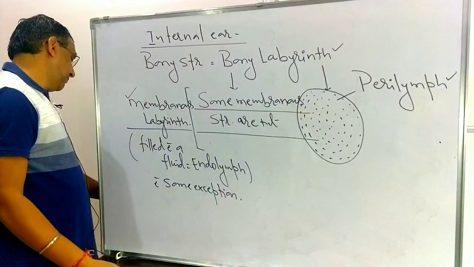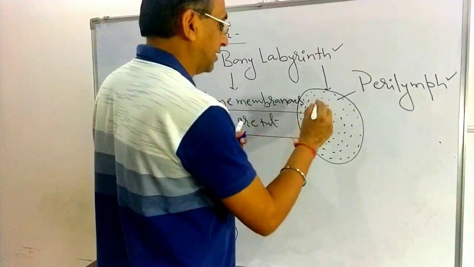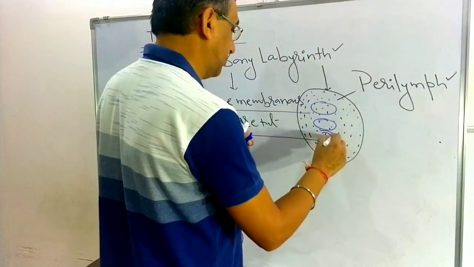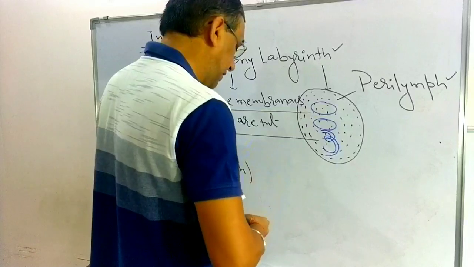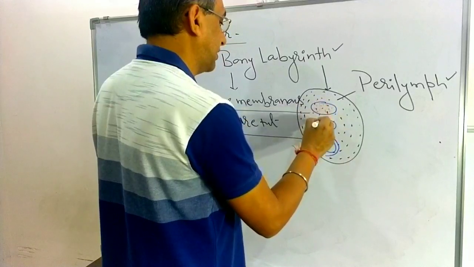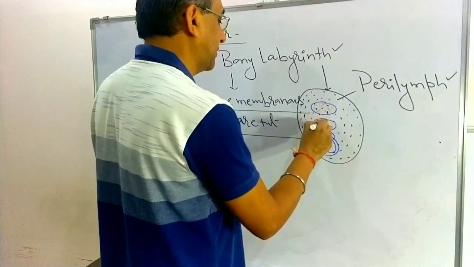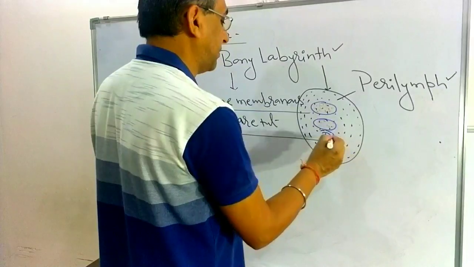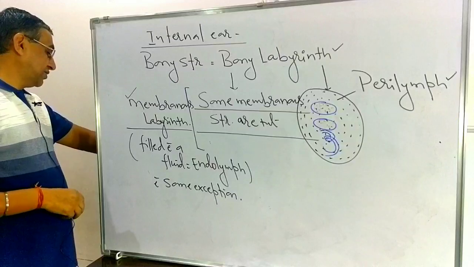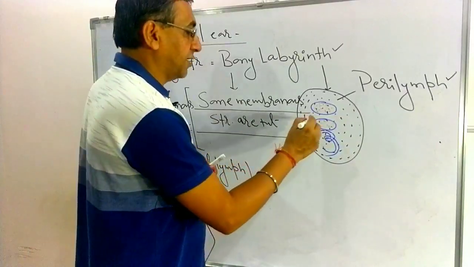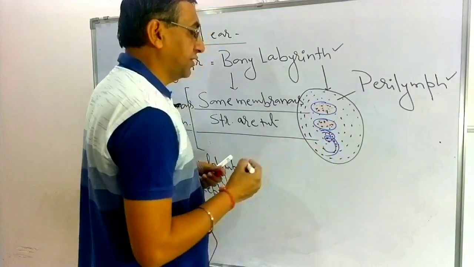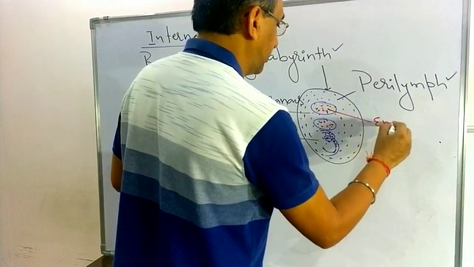So if I say that these are the membranous structures, these are the membranous structures which are present in the bony labyrinth. These membranous structures are filled with a fluid, shown in red color, that is the endolymph. With some exceptions, in the membranous labyrinth, endolymph is filled. So this one is the endolymph.